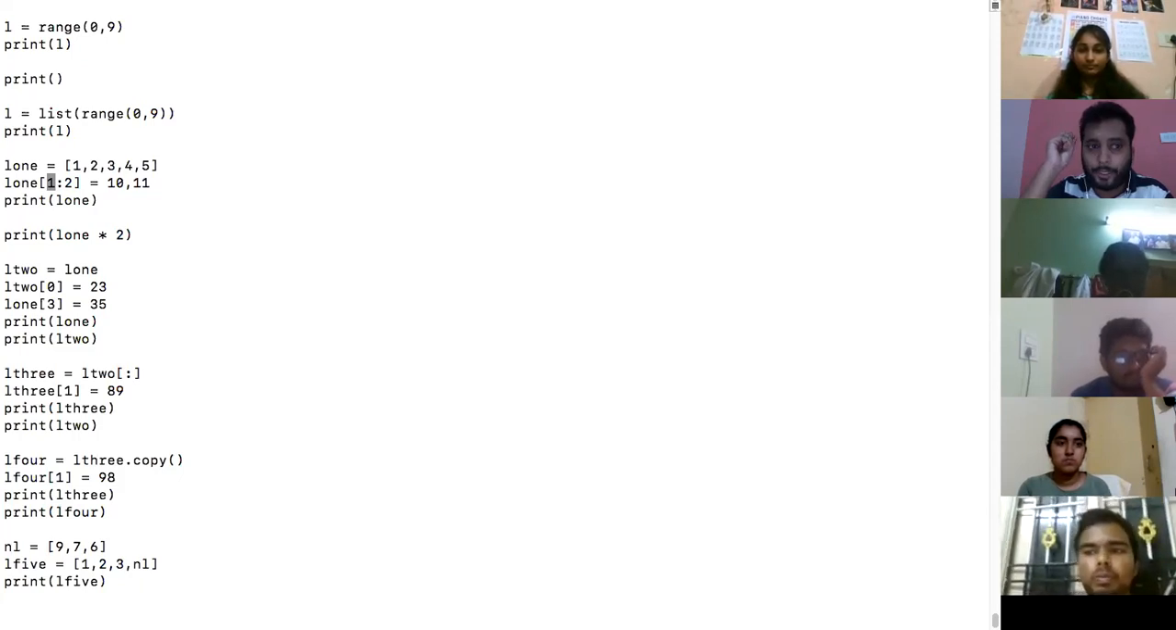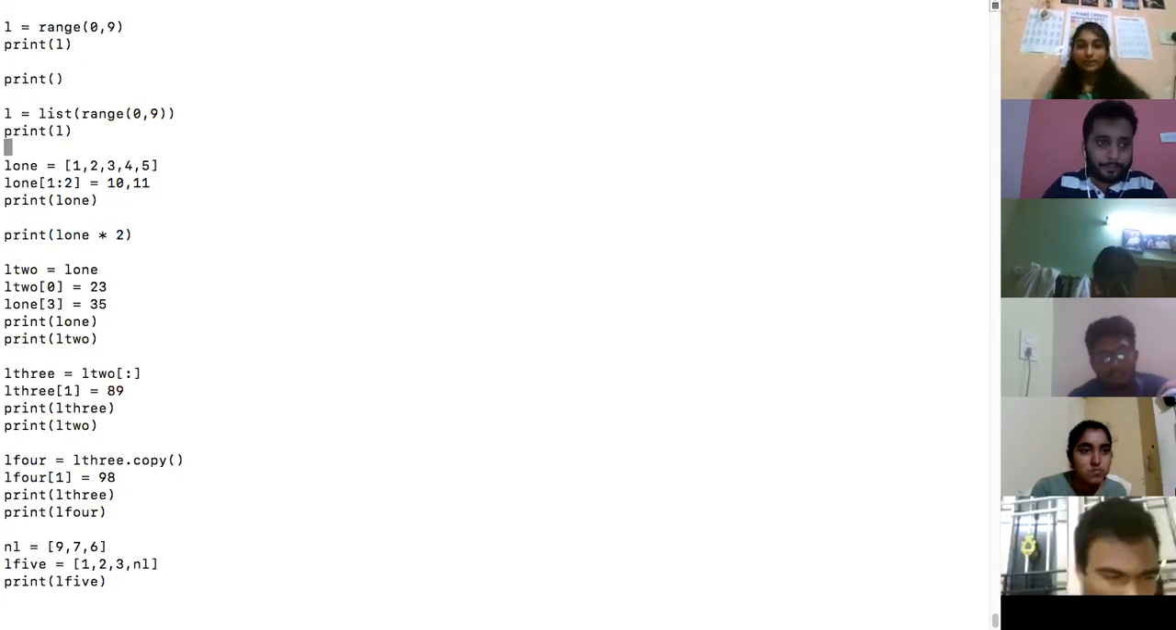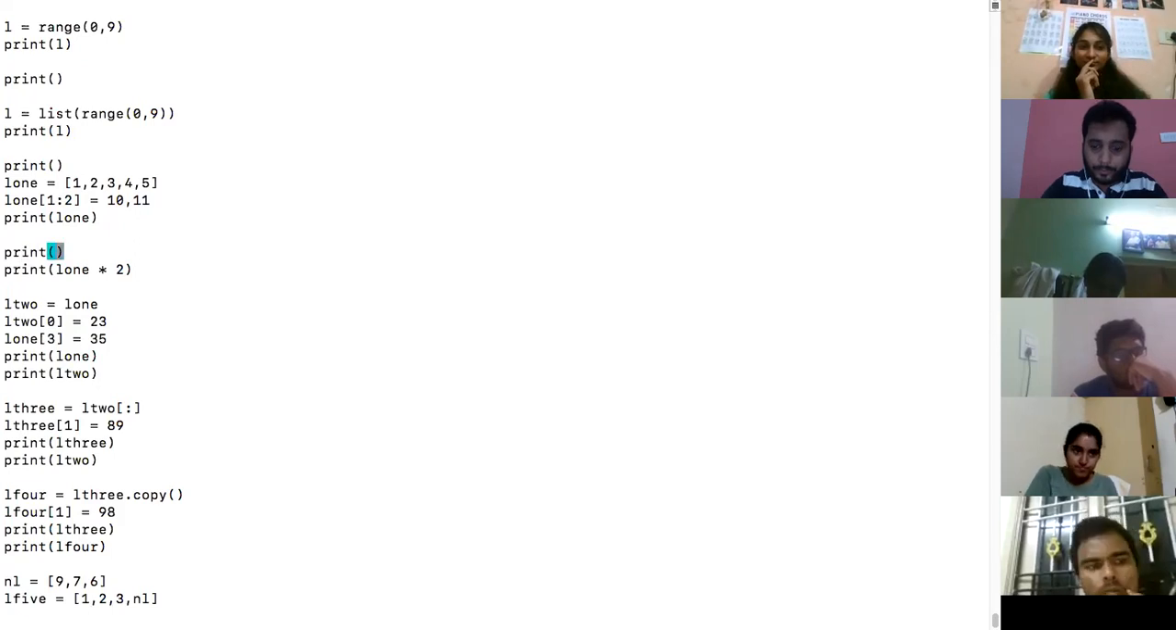So what should be the output? It will be 1, 10, 11, 3, 4, 5. Danya Manjunath has also said 1, 10, 11, 3, 4, 5. Let us try this. Let's see. It is there here only, no? So it is 1, 10, 11, 3, 4, 5. It will be like this.